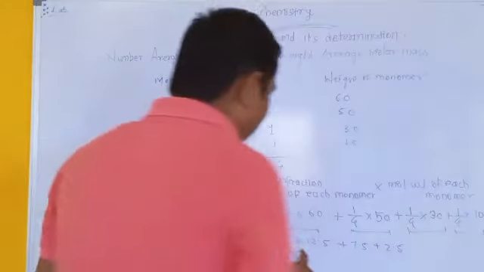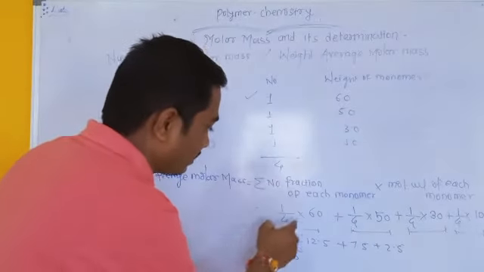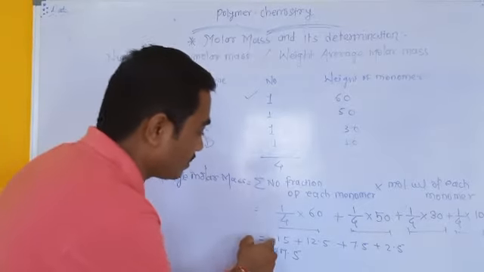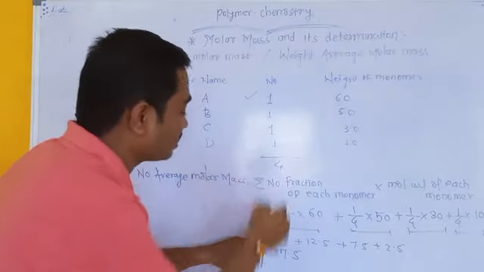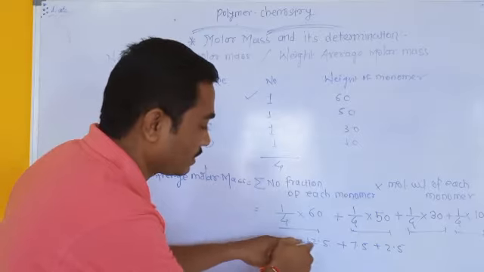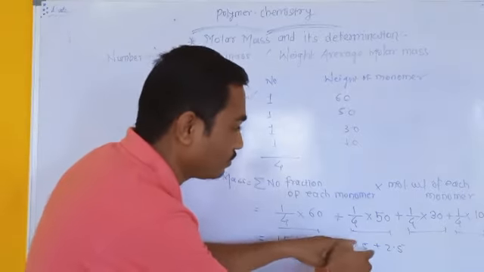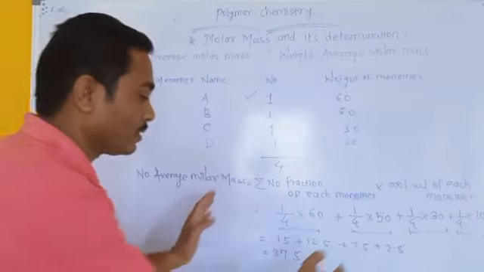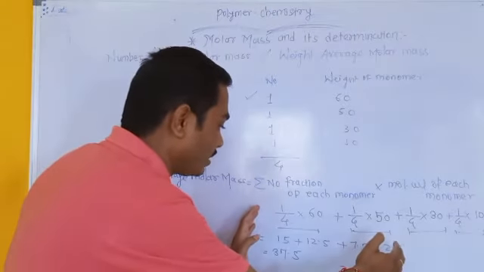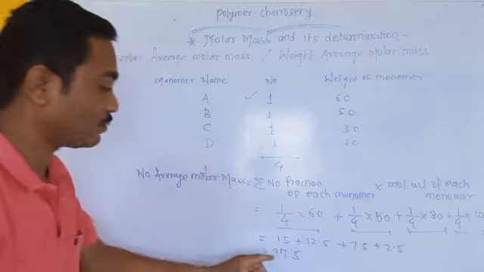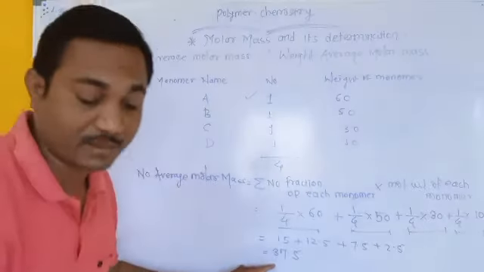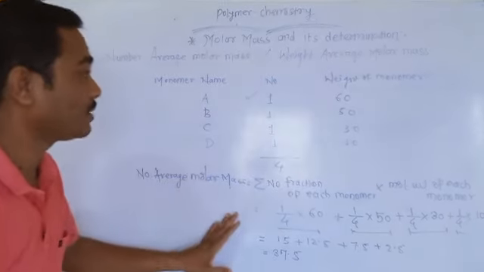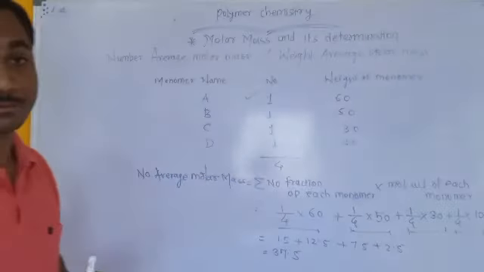Now if we calculate the value of each product, then we will get the answer. The contribution of the first monomer is 15, second 12.5, third one is 7.5 and the last one is 2.5. If we sum all four values, then we will get the answer 37.5. This is the value of the number average molar mass of the given polymer.